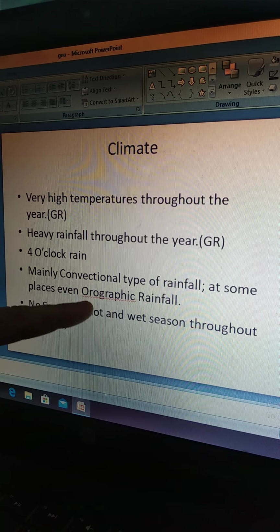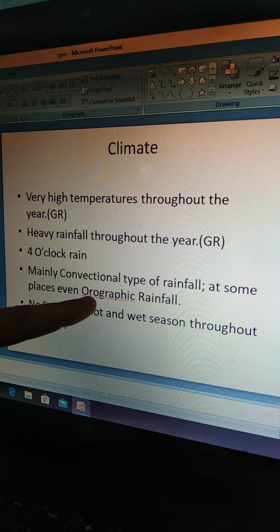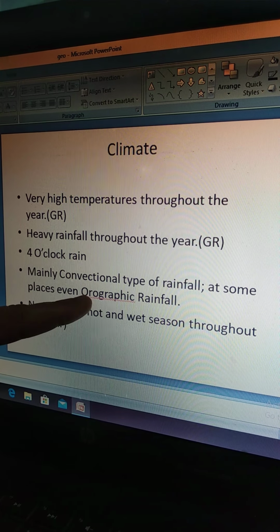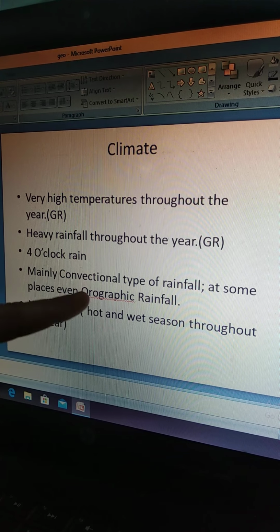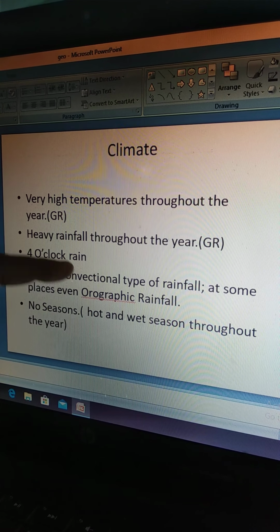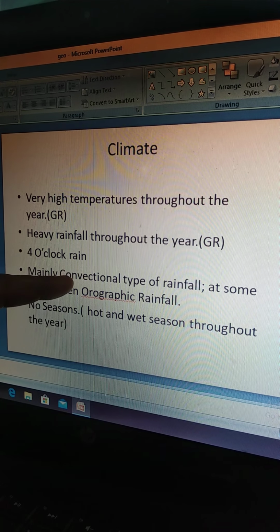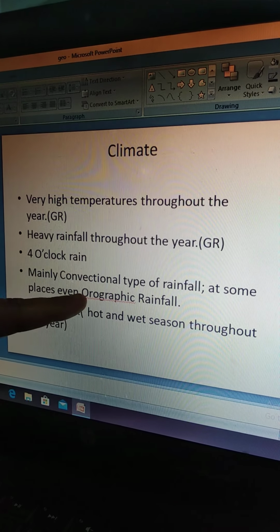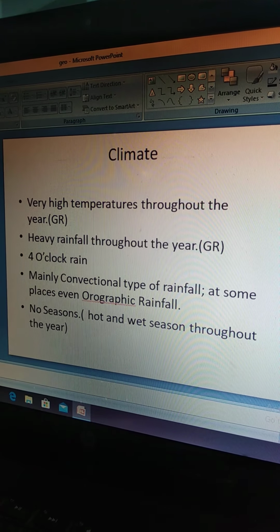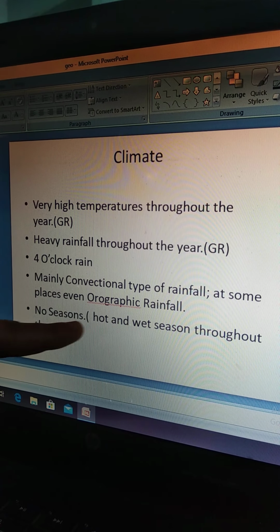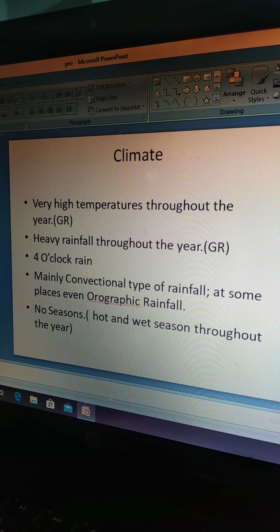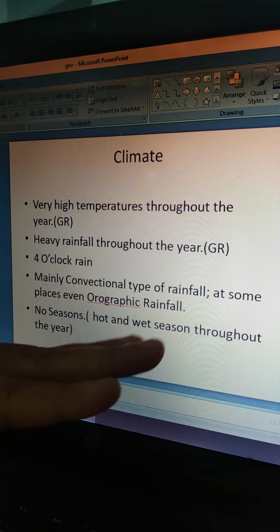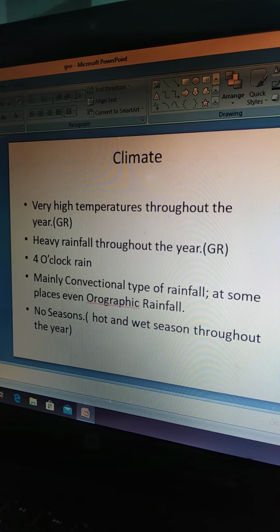Orographic rainfall is the rainfall which occurs due to some kind of barrier, maybe a hill or mountain, etc. So, majorly the equatorial region is receiving convectional rainfall. At some places, orographic rainfall is also experienced. Now, there are no distinct seasons there. Only one type of season, that is a hot and wet season throughout the year.